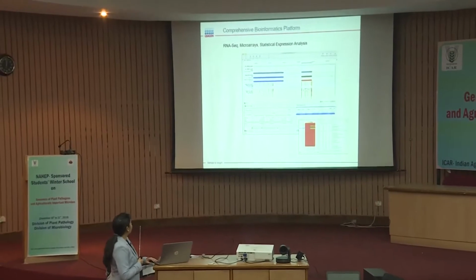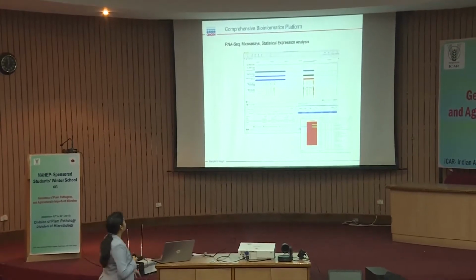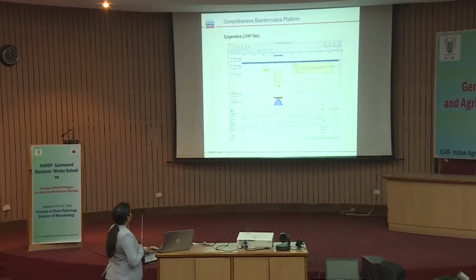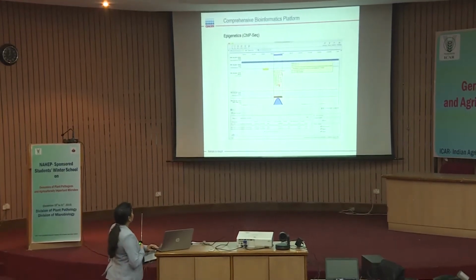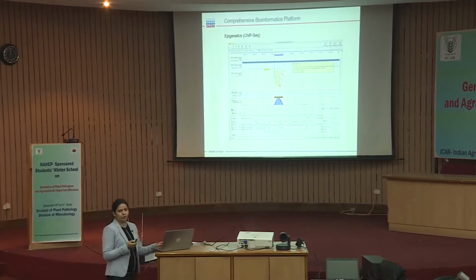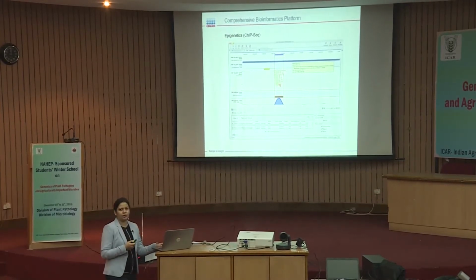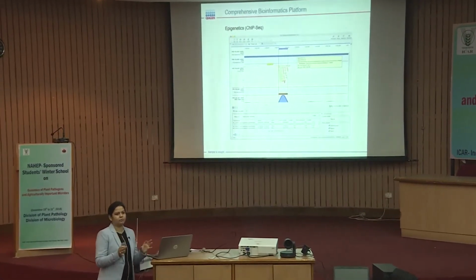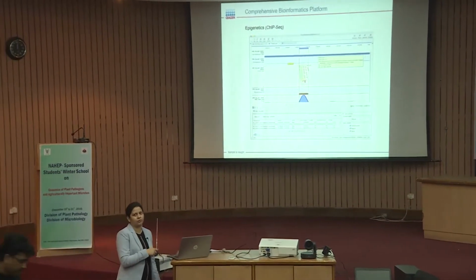In case you are doing RNA-seq or microarray analysis or statistical gene expression analysis, or you are doing epigenetics, any kind of ChIP-seq analysis, these are the screenshots. So, you can get the data in all the forms, in 3D structure or visualization graphics. We will get the data in all the forms, not only files which are difficult to understand, even the visual graphics will be there.